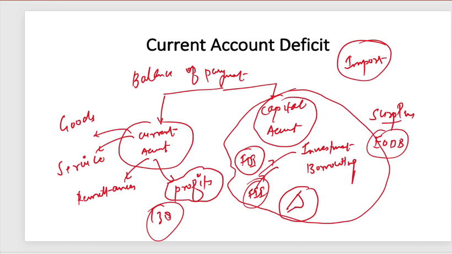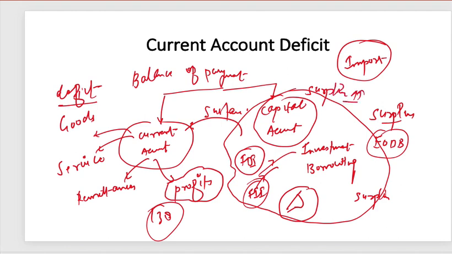So when you cannot produce enough goods and services which are required, then at least you need to generate some surplus in the capital account so as to sustain your current account. So in current account we have deficit, in capital account we have surplus, and this surplus is more than the deficit in the current account.